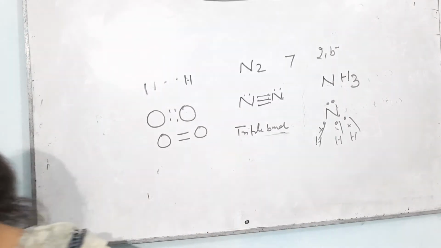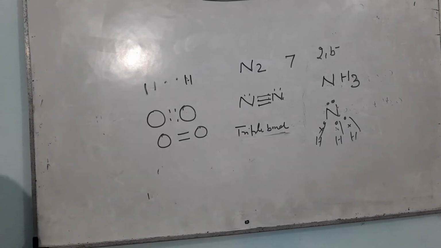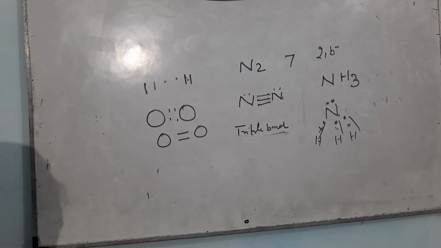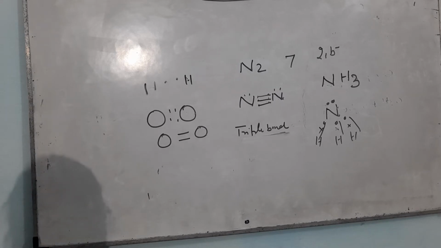Now, if we compare the covalent compound with an ionic compound, I have already told you about the properties of covalent compounds. Covalent compounds have a lower force of attraction. They have low melting and boiling points.